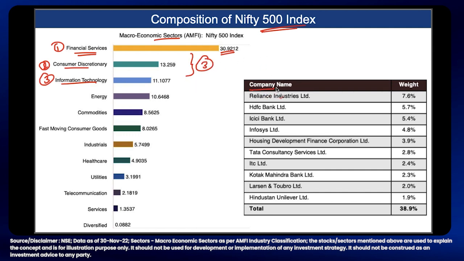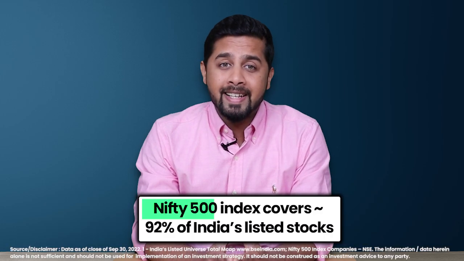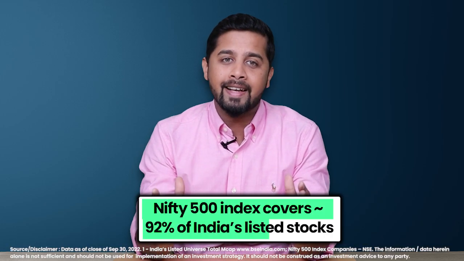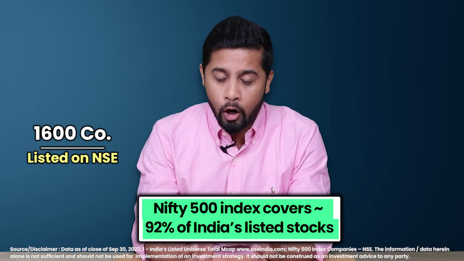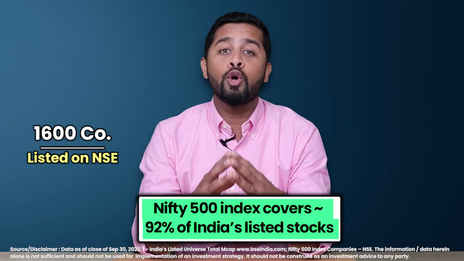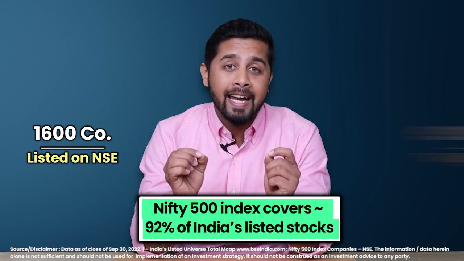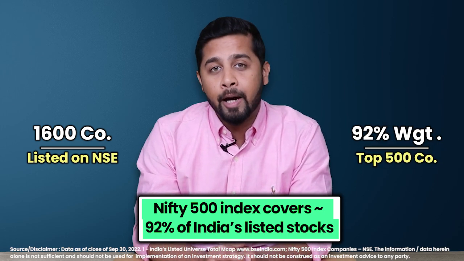If you look at the weightage of top stocks in the Nifty 500 index, it includes Reliance with around 7.6% weightage, then HDFC Bank with around 5.7%, then ICICI Bank followed by Infosys, HDFC Limited, TCS, ITC, Kotak Mahindra, L&T and then HUL. Interestingly, the Nifty 500 index covers around 92% of India's listed stocks. There are around 1600 companies listed on NSE, out of which the top 500 companies that constitute the Nifty 500 index represent 92% of the listed universe in terms of market cap.